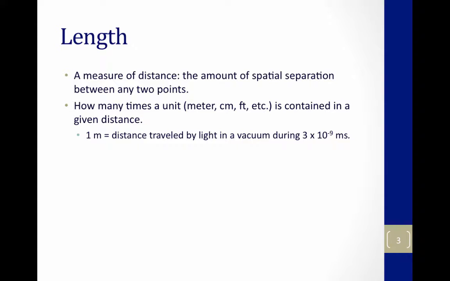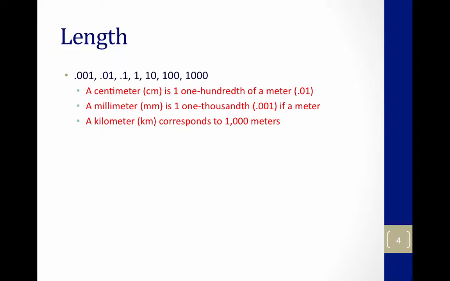Length is a measure of distance, the amount of spatial separation between any 2 points. 1 meter is the distance traveled by light in a vacuum during 3 × 10 to the -9 seconds. Length could be a centimeter, which is 1/100th of a meter, a millimeter, 1,000th of a meter, or a kilometer, 1,000 meters.